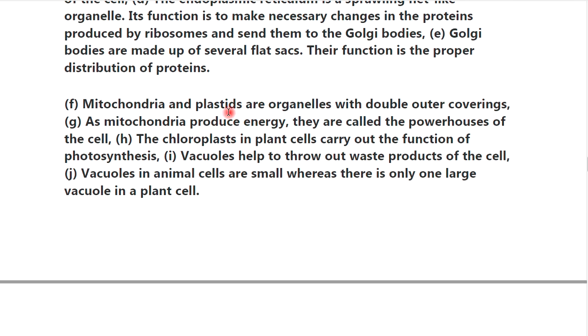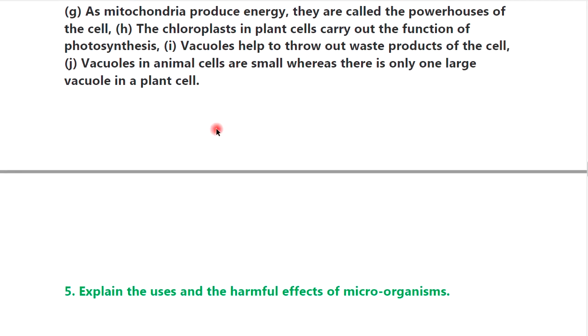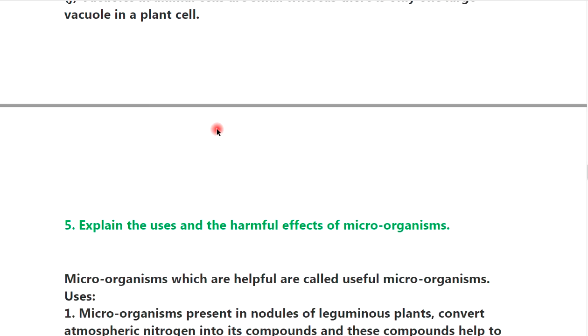F. Mitochondria and plastids are the organelles with a double outer covering. G. As mitochondria produce energy, they are called the powerhouse of the cell. H. The chloroplast in the plant cell carries out the function of photosynthesis. I. Vacuoles help to throw out the waste produce of the cell. J. Vacuoles in the animals are small, whereas there is only one large vacuole in the plant cell.